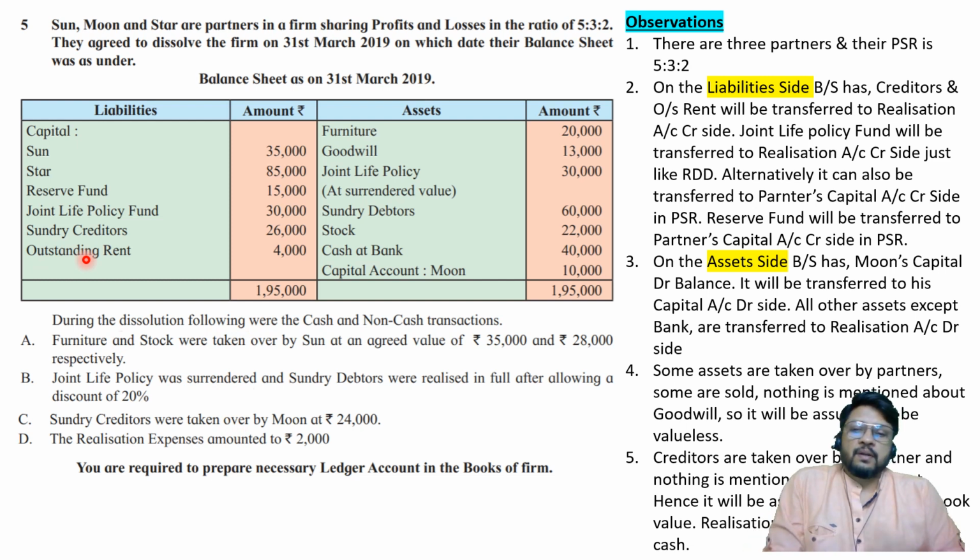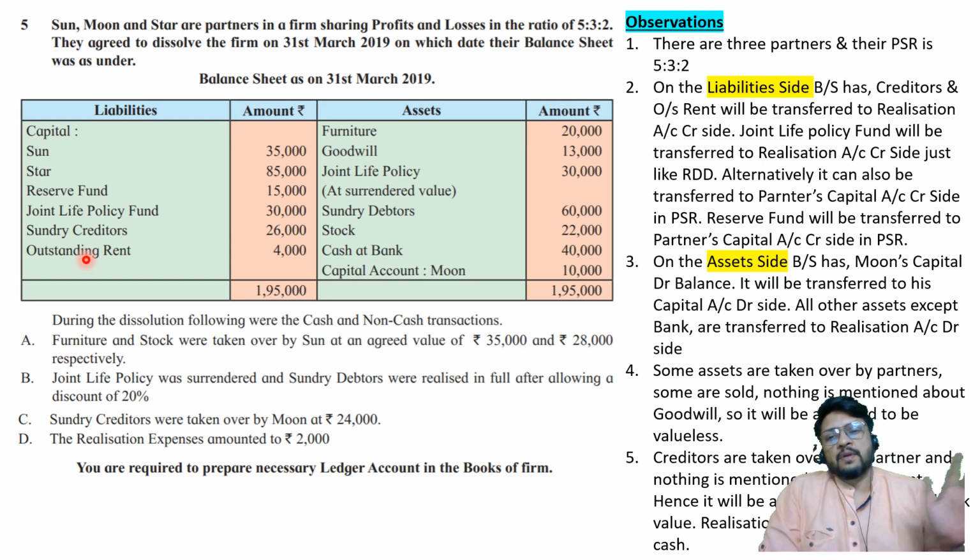The rule is very simple. Liabilities means paraya dhan, you must pay it. Asset means ghar ka chirag. If there is adjustment, follow the same. If there is no adjustment, ignore the same. And joint life policy fund is not a liability, it is basically a reserve. So although there is no adjustment afterwards about joint life policy fund, still remember that we are not required to pay it off because it is not a liability, it is just a fund.